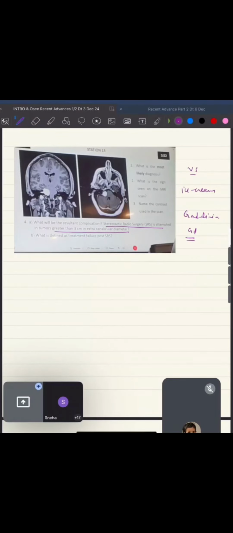ठीक है, what is the difference between SRS and SRT? The main difference I'll answer that SRS is a one-time treatment, surgery है, therapy. This can be divided into multiple applications. ठीक है? They are giving answer to one more OSCE question कि SRS is used till what size? The SRS is used to tumor till 3 centimeter of size. Now what they are asking is कि अगर 3 centimeter से ऊपर भी लगा दिया तो क्या होगा? Basically what can happen is कि it can result into hydrocephalus and some obstructive hydrocephalus हो सकता है. That is the maximum thing which can occur.